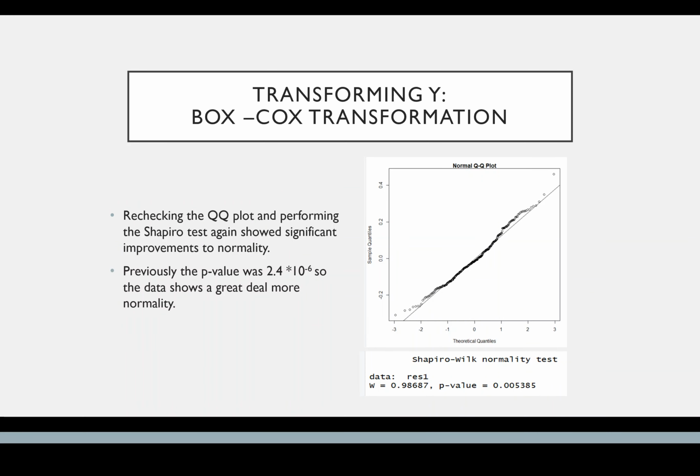And then I rechecked the QQ plot, and it definitely looks a lot more linear, a lot straighter and along that line there. And I did the Shapiro test again, and the p-value increased greatly. Originally it was 2.4 times 10 to the negative 6, and after the Box-Cox transformation it was 0.005, so a great deal more normal data.